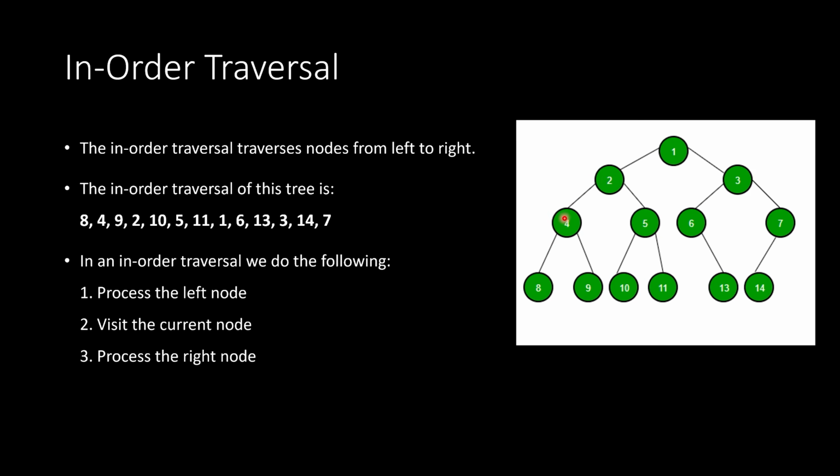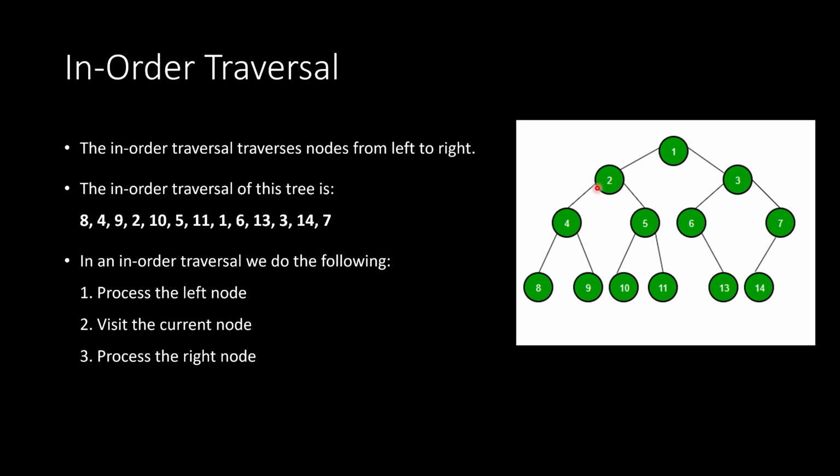So now we're at 2. We've just processed the left subtree of 2 here. So now we say that we're going to visit this node. So we mark down 2 in the in-order traversal. Then we go to 5. From 5 here, we have to process the left tree. So we go here and we process the left tree. When we process left of 10, we see that we don't have a node. So we visit 10 and we mark that down. Try to process the right. We don't have one, so we go back to 5. Now we've processed the left of 5. So now we visit the current node. We mark down 5 in our in-order traversal. Then we process 11 here, come back up to 5. 5 is now done. Come back up to 2.